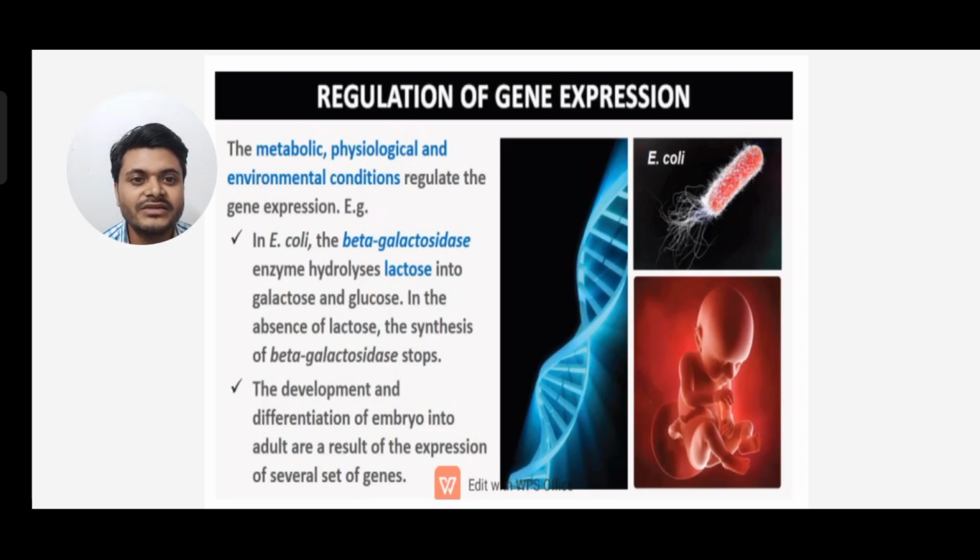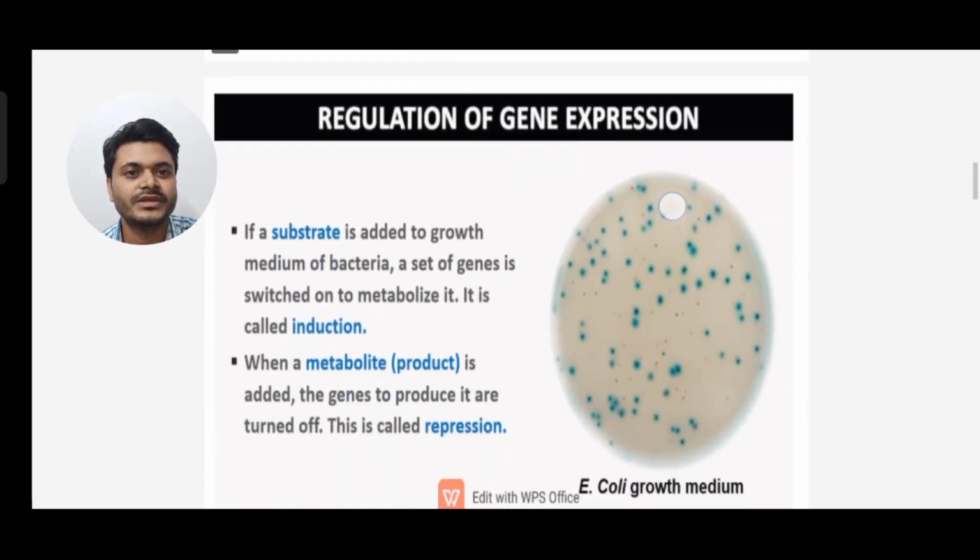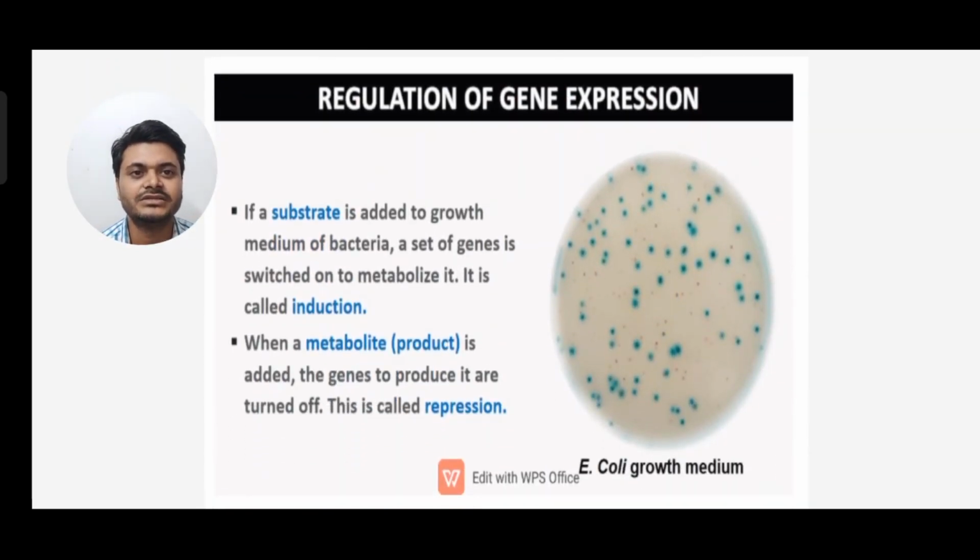The development and differentiation of embryo into adult is a result of expression of several sets of genes. If a substrate is added to the growth medium of bacteria, a set of genes is switched on to metabolize it. It is called induction. When a metabolite, that is a product, is added, the genes to produce it are turned off. This is called repression. So you can see the E. coli growth medium.